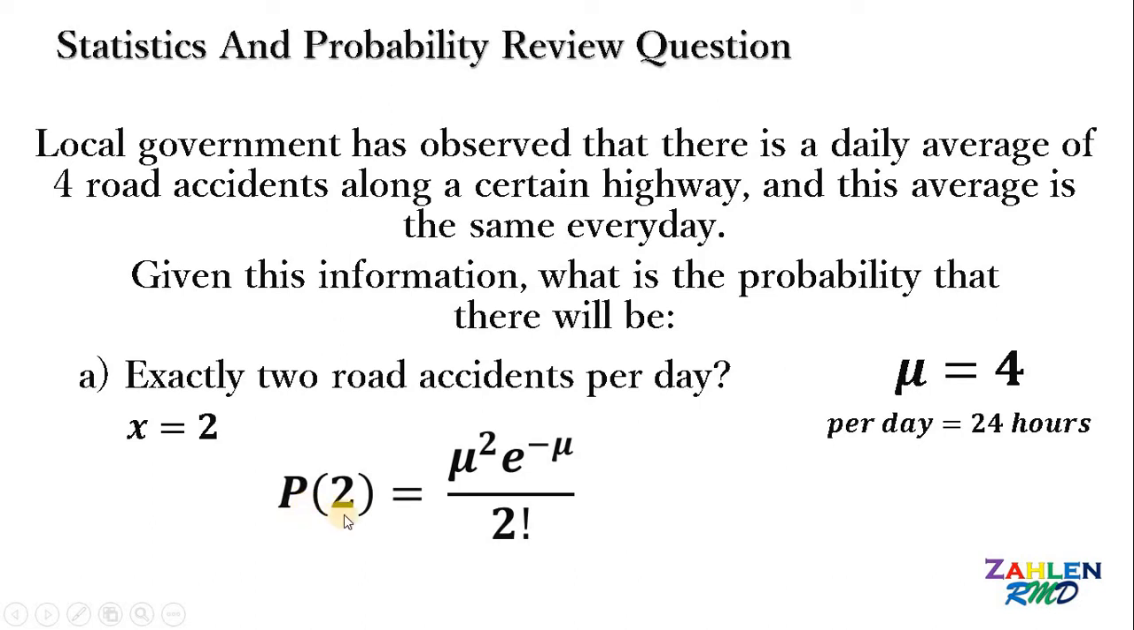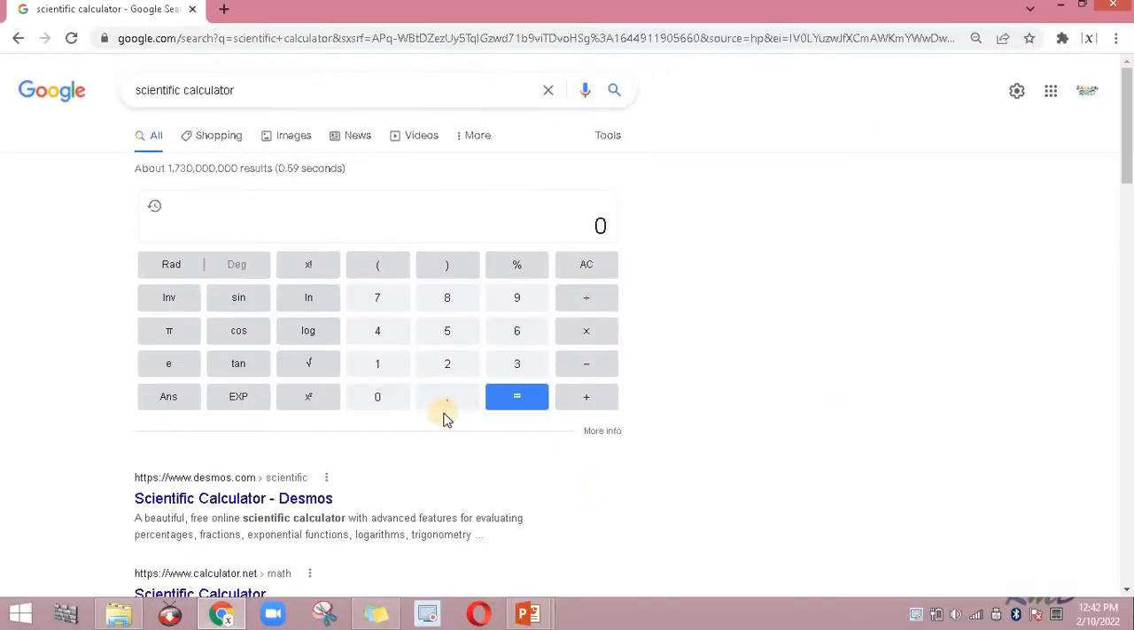So we have P of 2 equals mu raised to 2 multiplied by e raised to negative mu all over 2 factorial. And then we know that mu or the average is equal to 4. So we can replace all mu with 4 like this. So we have P of 2 equals 4 squared multiplied by e raised to negative 4 all over 2 factorial. Now the question is, how do we compute this result? So let's use an online calculator.